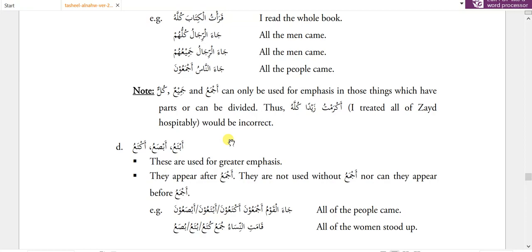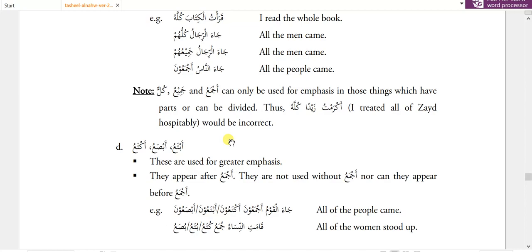These three words are only used to emphasize those words which can be divided into further parts. They should never be used to emphasize a whole body or a whole word.